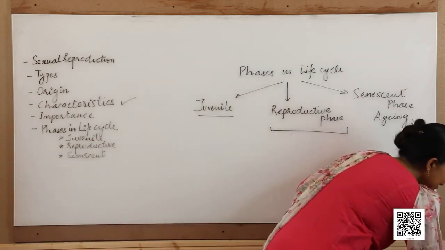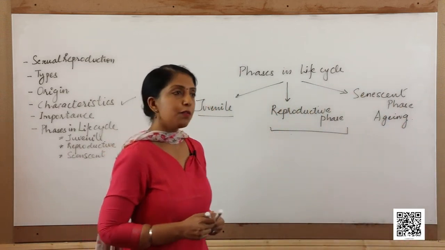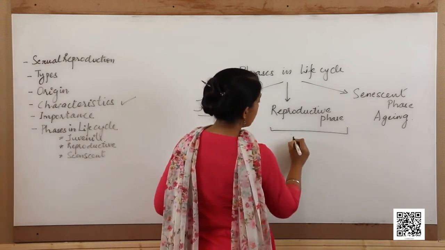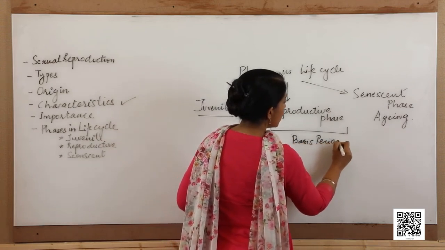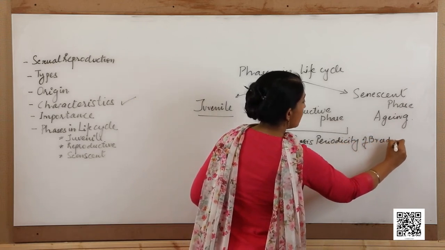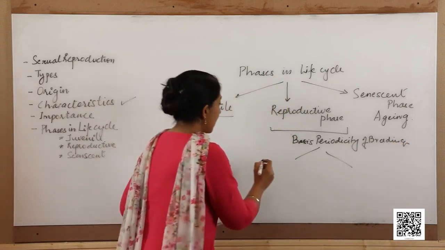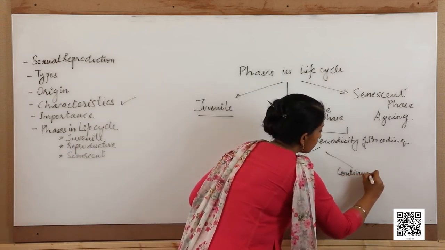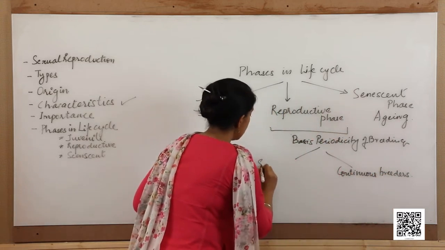If we consider the example of the animals, then on the basis of the periodicity of breeding, the animals can be divided. So, what is the basis? Periodicity of breeding. The animals can be classified into two types, that are the continuous breeders and the seasonal breeders.